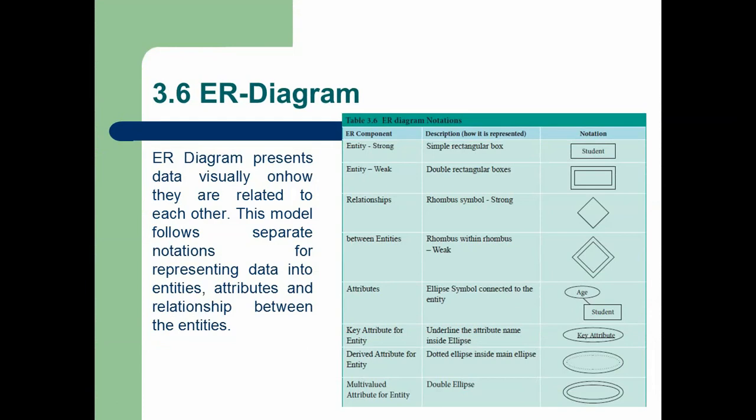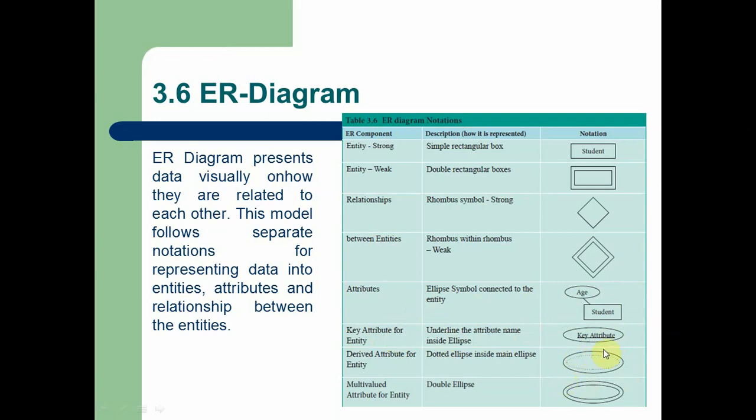So the next topic is the ER diagram. In the diagram you can see different shapes used as notation for the ER diagram. The single rectangle is for a strong entity, the double rectangle for a weak entity, the rhombus for a relationship, and the double rhombus for a relationship between weak entities. The ellipse is for attributes, and an ellipse with an underlined attribute name is called a key attribute.